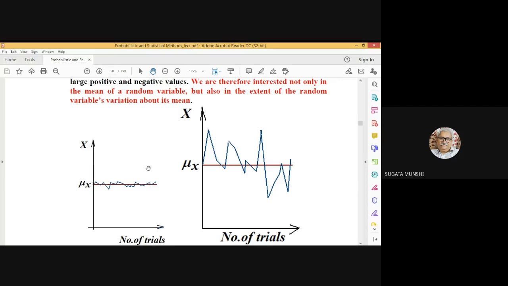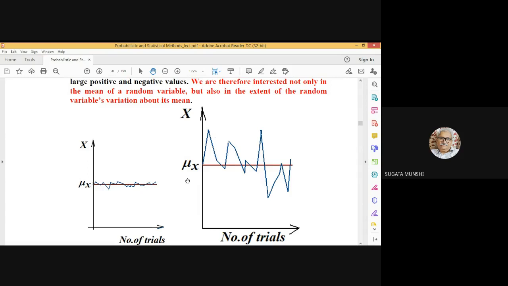But such an expression, expectation of magnitude of x minus mu x, is very difficult to maneuver mathematically. If this definition is used to represent a measure of the spread, then the analysis becomes very difficult.